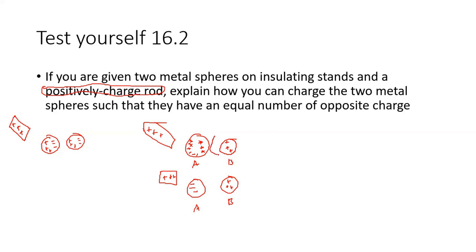The position is close to each other. What will happen next? What will happen after we remove the rod? No more rod. Then spheres A and B will separate. A is negative and B is positive. Okay, good job.